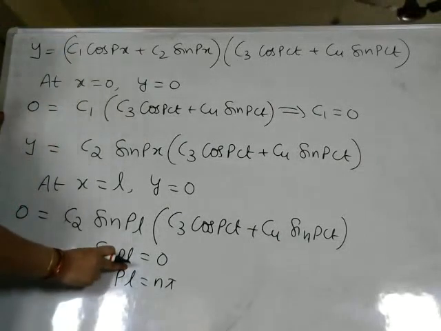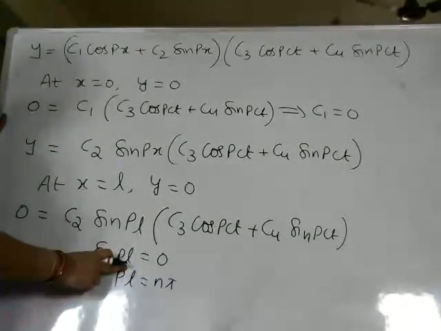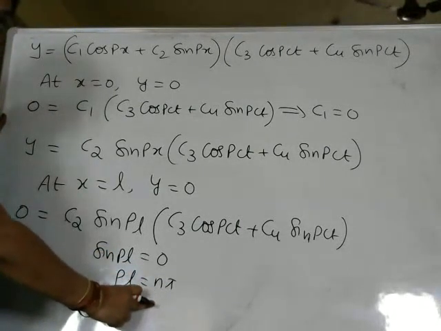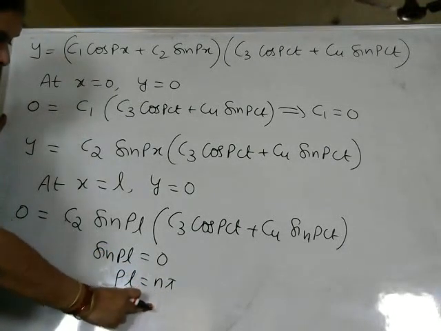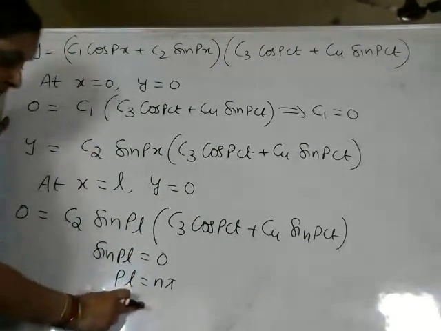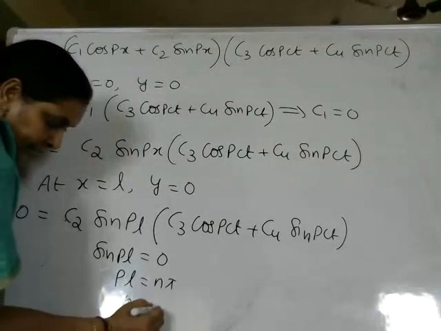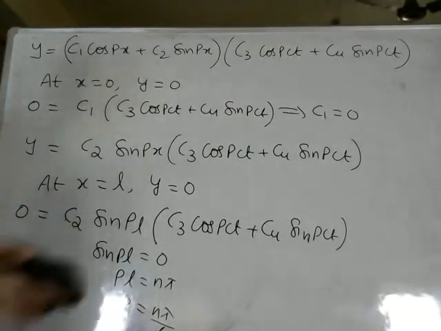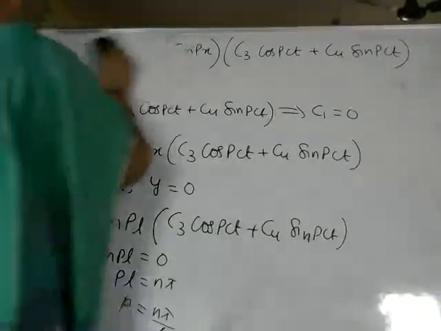Sin theta becomes 0 only if theta is a multiple of pi, because we know sin pi, sin 2 pi, sin 3 pi all become 0. So in the place of theta we have PL here. So PL becomes n pi. So what will be the value of P? n pi by L.